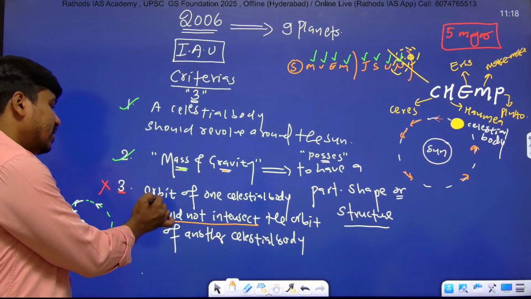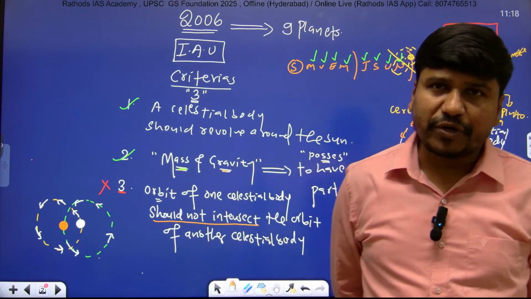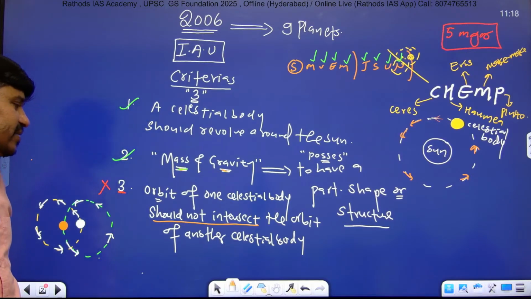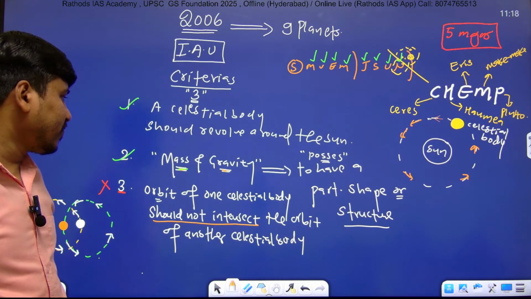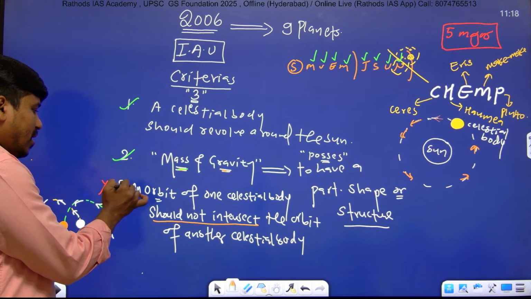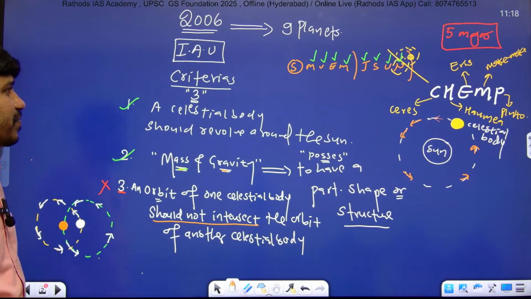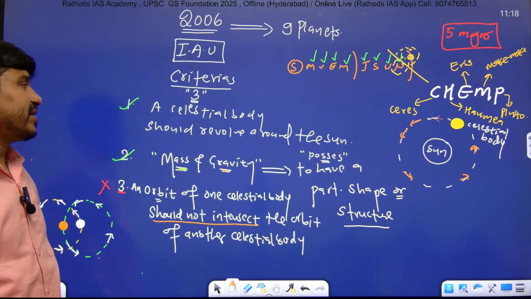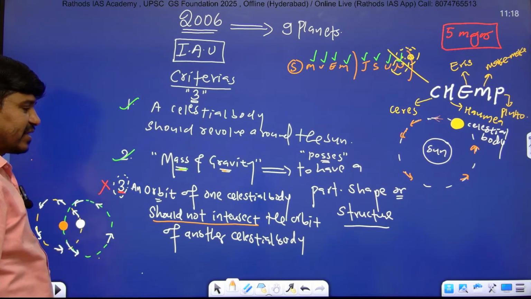Third one: an orbit of a celestial body should not intersect the orbit of another celestial body, right? These are the three criteria. And a very important point is that Pluto failed to fulfill the third criterion, and that's why it is declared a dwarf planet, right?